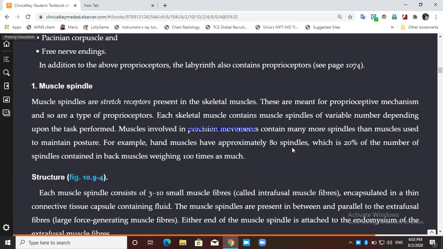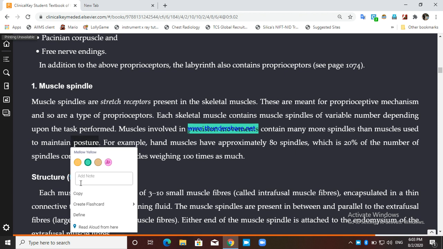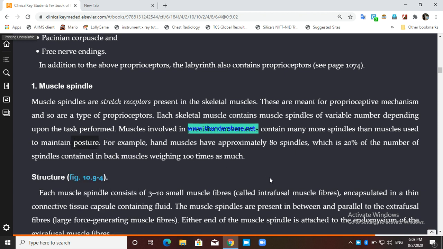Muscles which are involved in precision movement or skillful movement have many more muscle spindles than the muscle which is involved in posture. So the muscle which is involved in posture has fewer muscle spindles. The muscle which is involved in skillful movement or precision movement contains more muscle spindles.